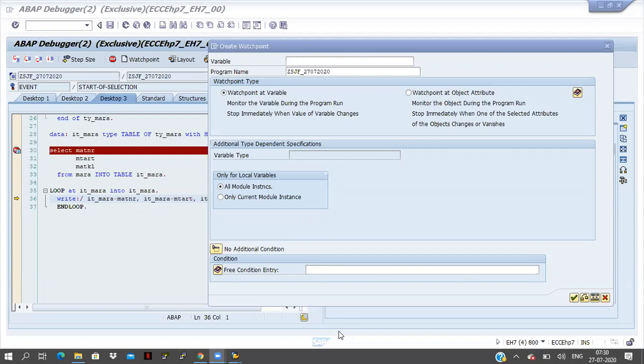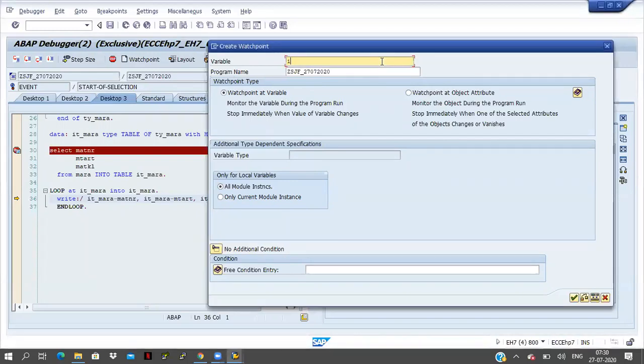Now, I am discussing the watch point. The requirement is I have to stop the loop whenever the material number comes 88. So we have to take the variable name here: ITMARA-MATNR.